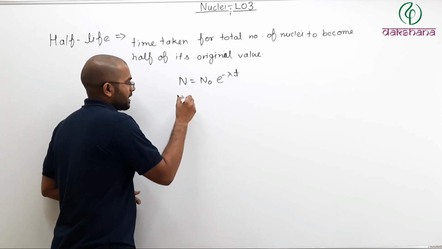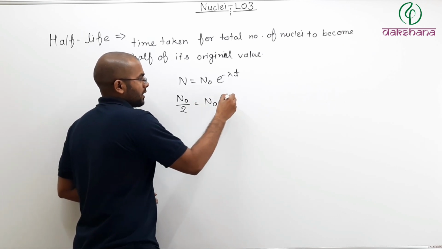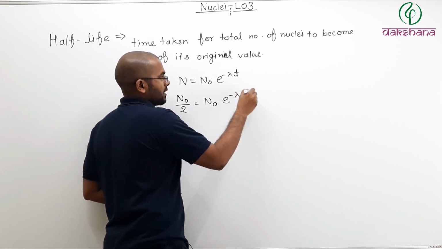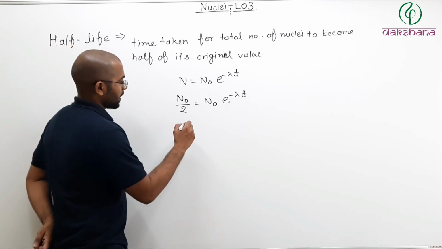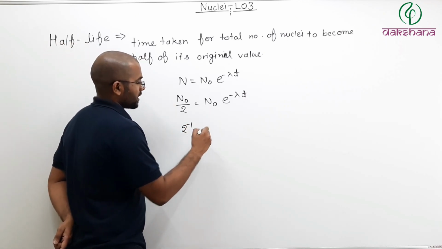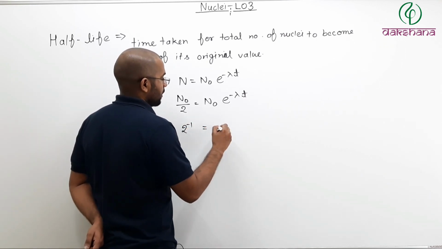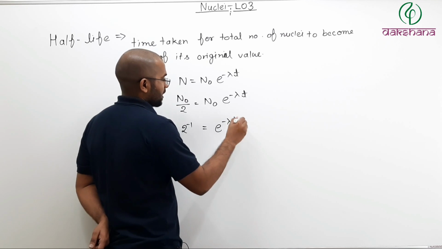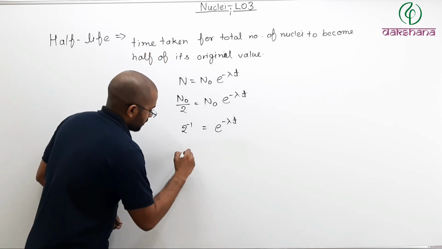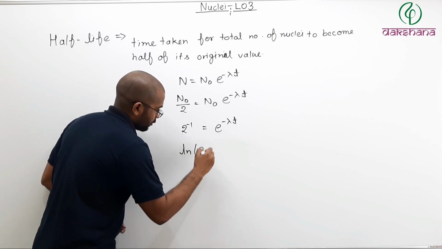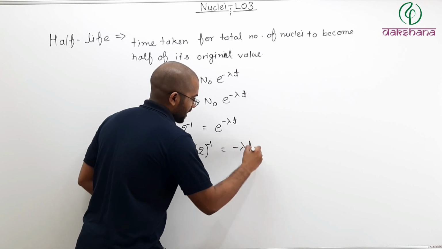So I can write N equals N naught by 2 equals N naught e to the power minus lambda times t. N naught cancels. You will get 1 by 2, which can also be written as 2 to the power minus 1, equals e to the power minus lambda times t. Now take log on both sides. You will get ln 2 to the power minus 1 equals minus lambda times t.